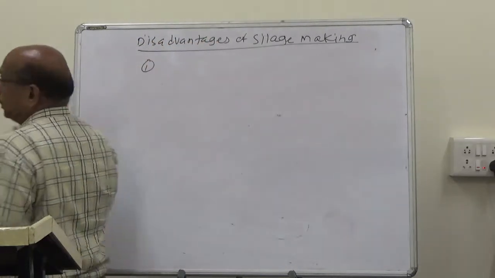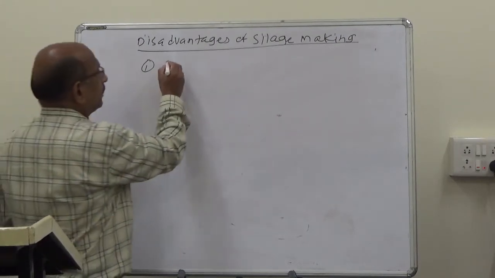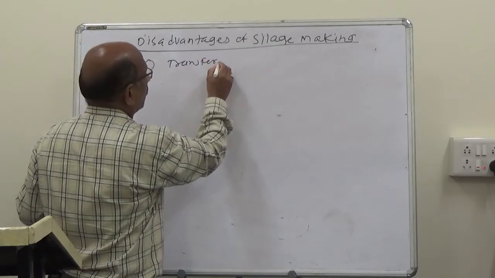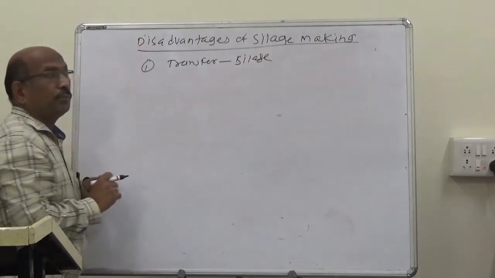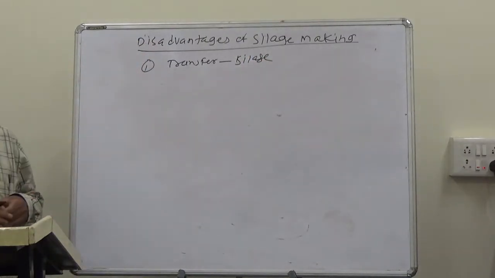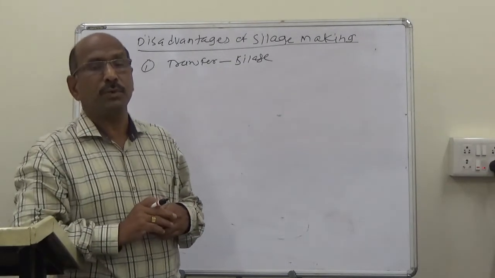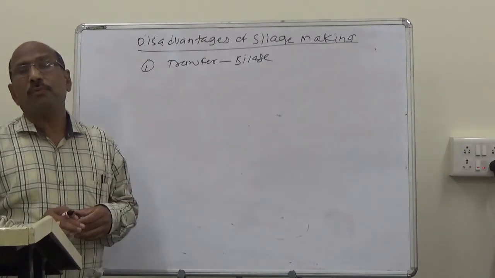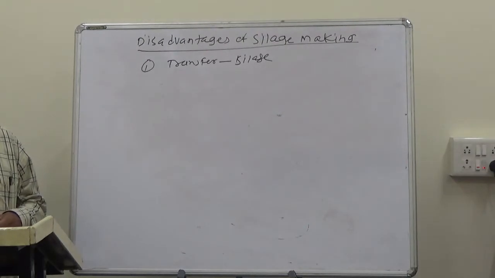The first disadvantage of silage making is that to transfer the silage over a long distance is rather difficult.